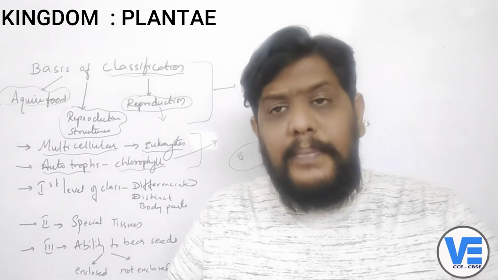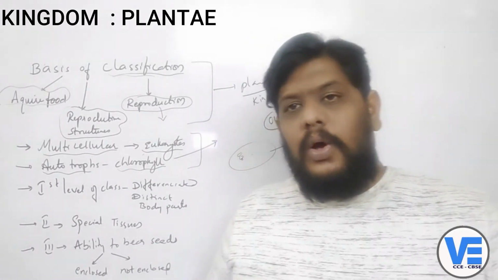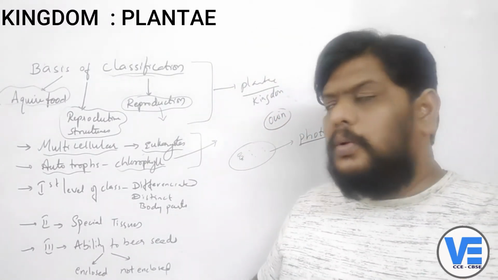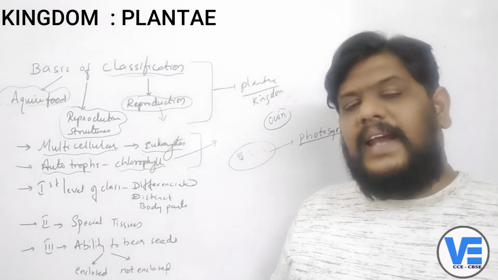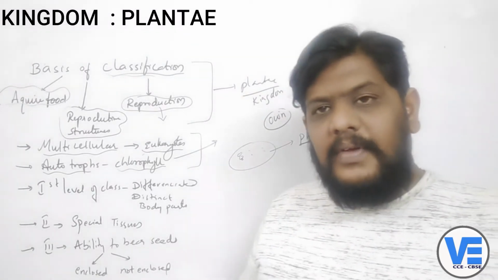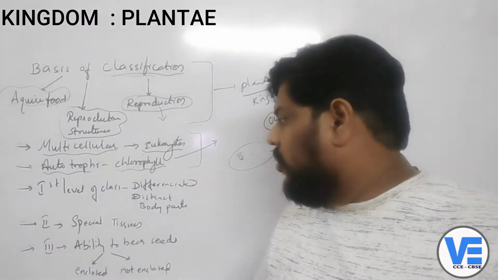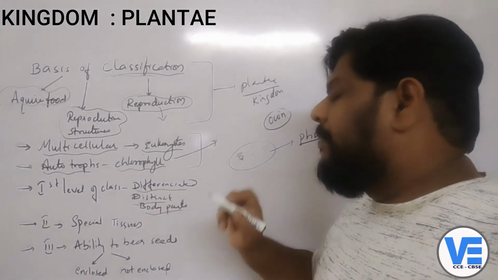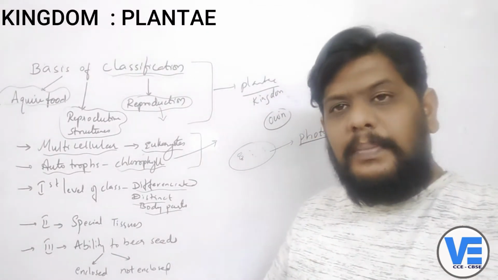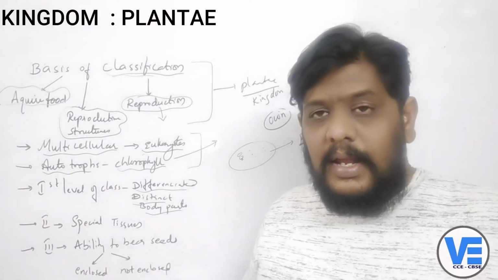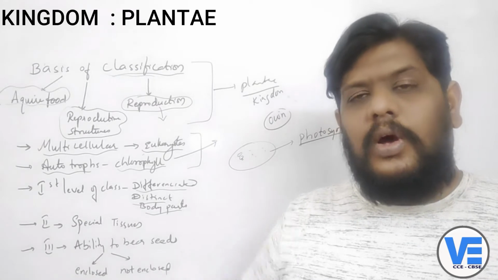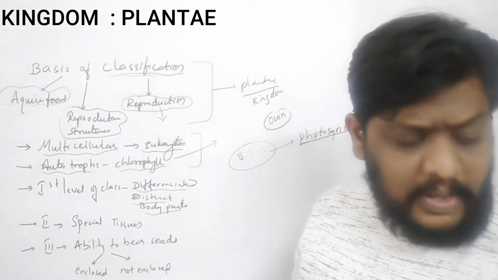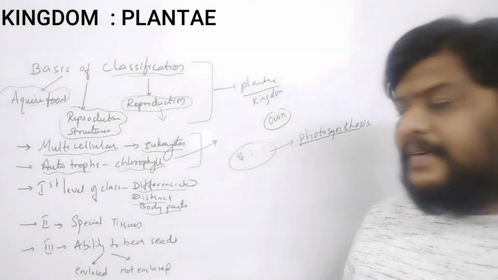So on what basis are these classified? Okay, on what basis are all these plants classified, that is what we are going to learn now. The first level of classification of the plants is based on differentiated and also distinct body parts. Whether the parts of the plant are differentiated, whether they are distinct or not. Now we'll try to understand this particular point. So what is differentiated?